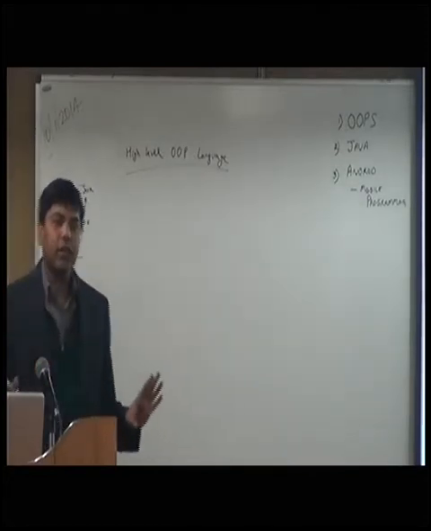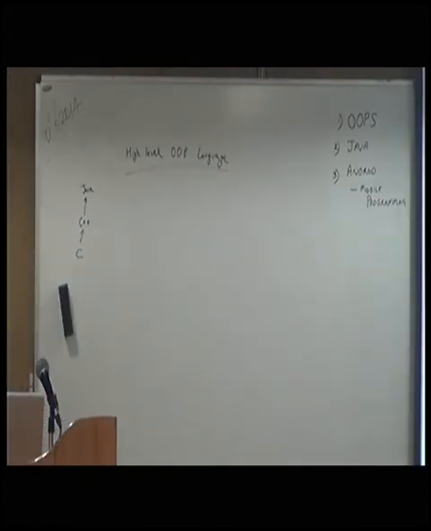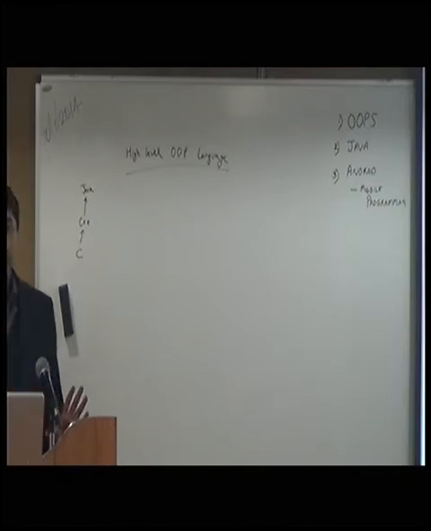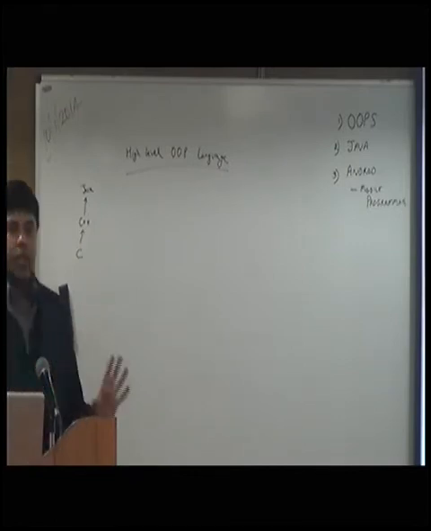There are no pointers in Java. There is no delete operator in Java. You don't have to worry about deleting or memory leak, because in Java there is a garbage collector which collects all those variables which are out of scope. It collects all those memories. You just have to create them and forget about it.